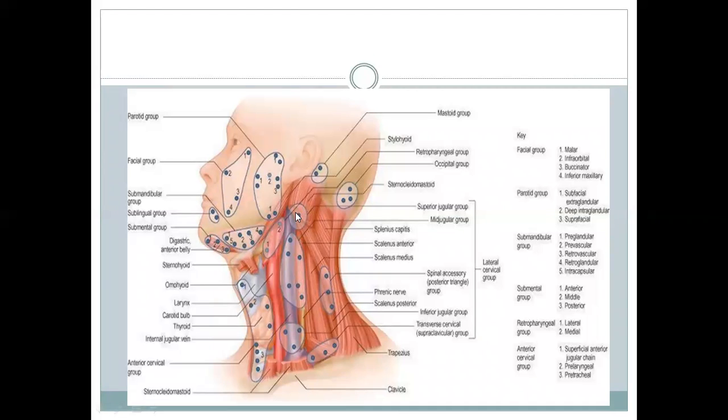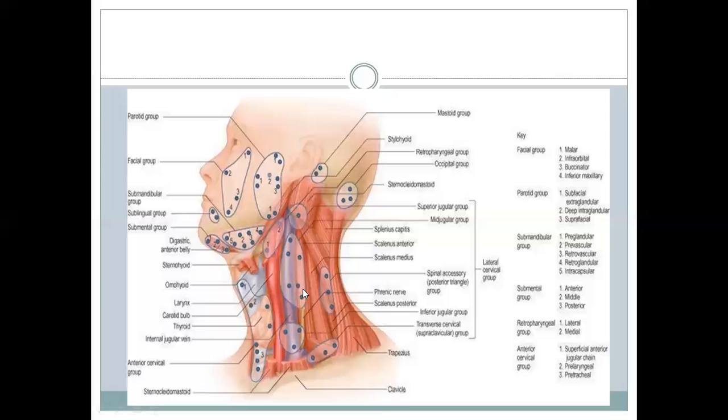The jugulo-digastric nodes are behind the posterior belly of digastric and over the internal jugular vein, and they drain the submandibular nodes. They also drain the posterior one-third of the tongue. They also drain the tonsils. Whenever the tonsils become enlarged, you will find enlarged jugulo-digastric nodes. Okay?